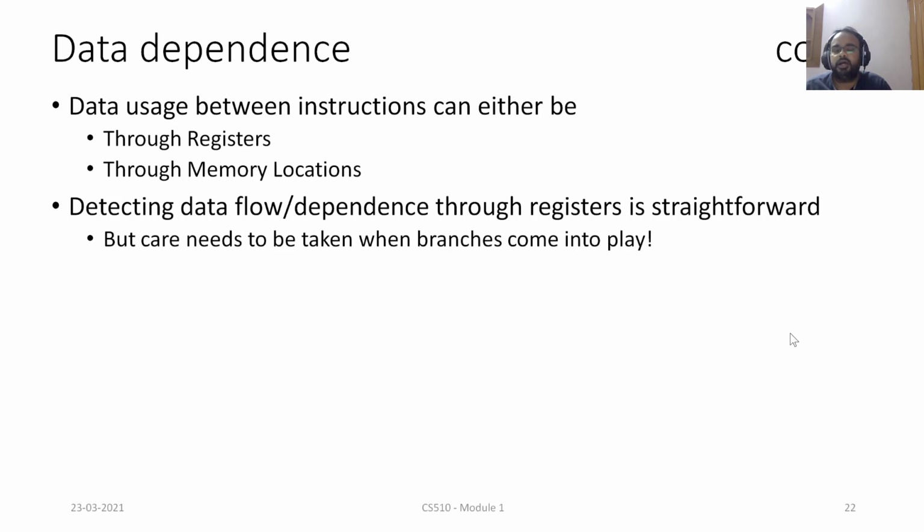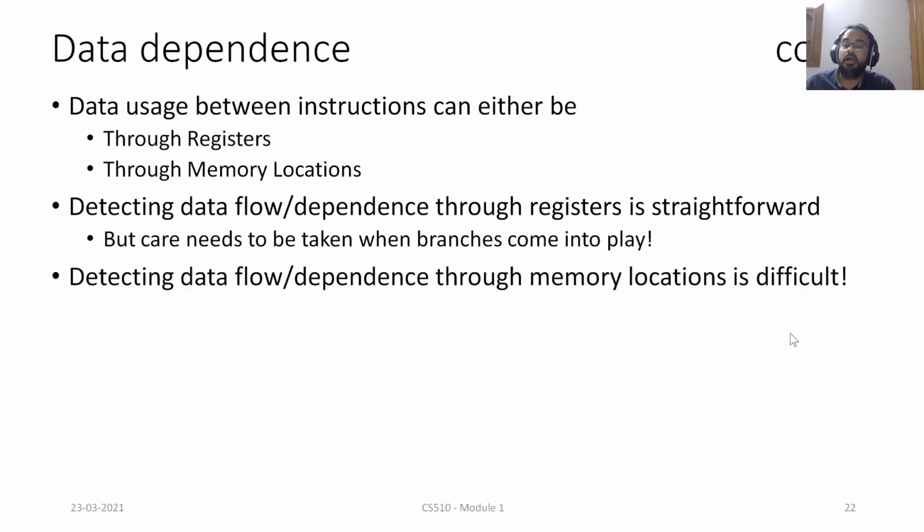But we need to take some additional care when there is a branch. Let's say there are instructions I1, I2, and I3. I1 is producing some value, I3 is using that value, but I2 is a branch instruction. Now, how do we deal with such cases? It will come into the realm of the control dependence. I'm going to touch upon this point in the very next lecture. Now, if there are no control instructions between I1 and I2, for example, then it's a straightforward thing to understand that yes, there is a dependence, right?